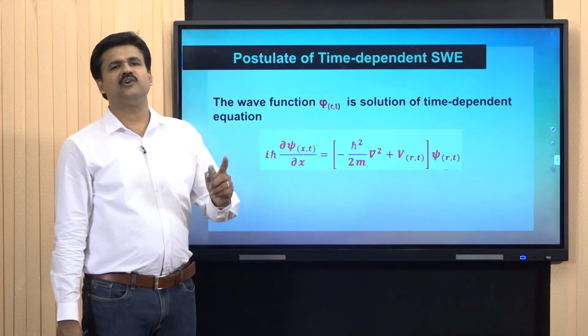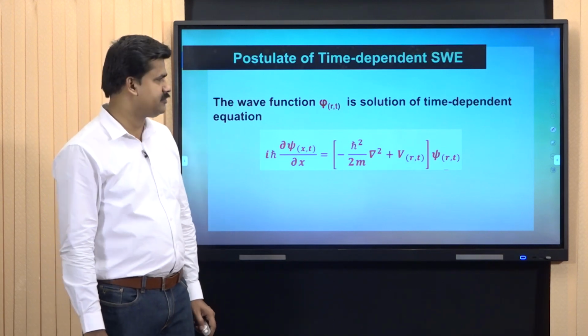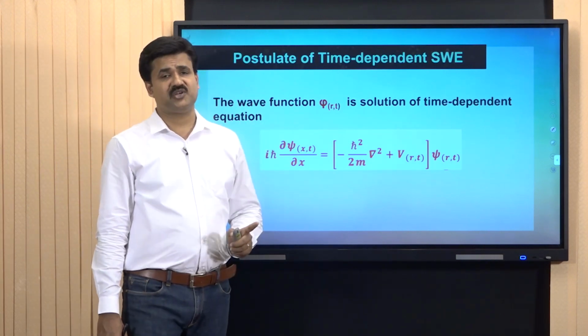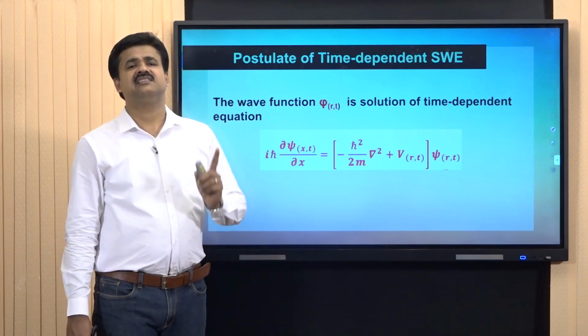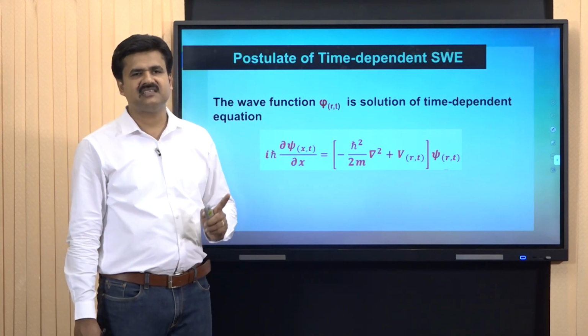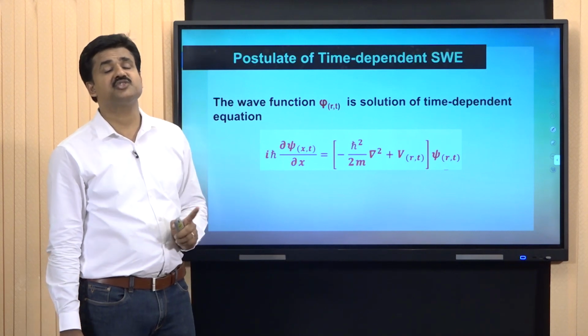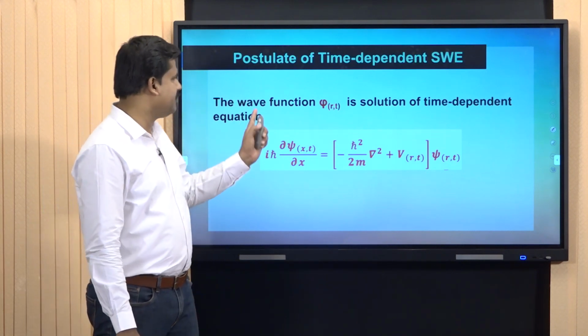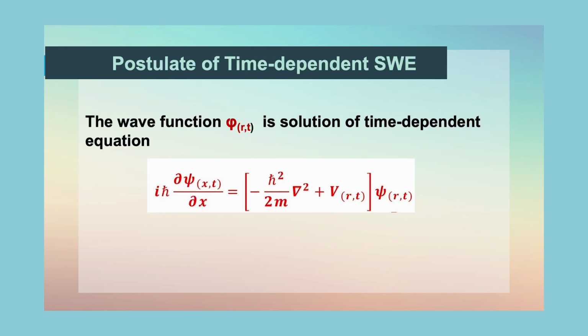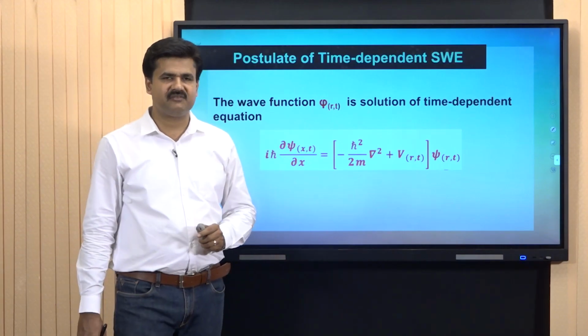Now, postulate of time dependent Schrodinger wave equation. This is the last postulate associated with the quantum mechanics, and this postulate deals with the state function and its connection with the time dependent Schrodinger wave equation. It should be noted that the wave function psi of r,t is an acceptable solution of time dependent Schrodinger wave equation. This is time dependent Schrodinger wave equation.